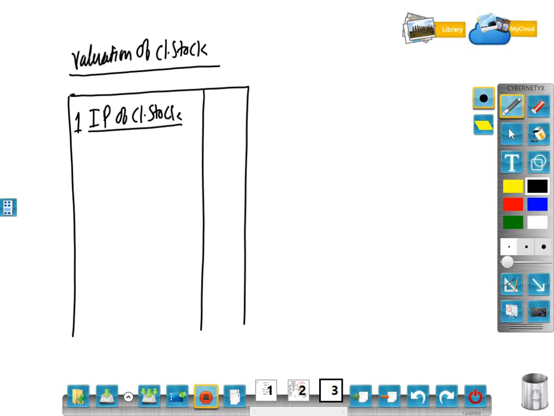What is the invoice price given? 400. Multiplied by how many bicycles? 50. So 400 multiplied by 50, 20,000. Right? So here 20,000. Add